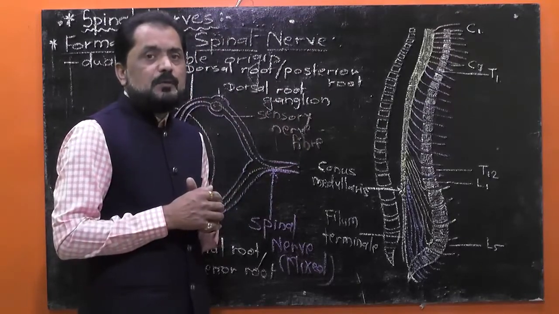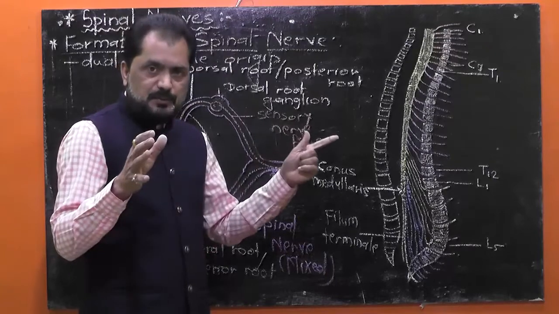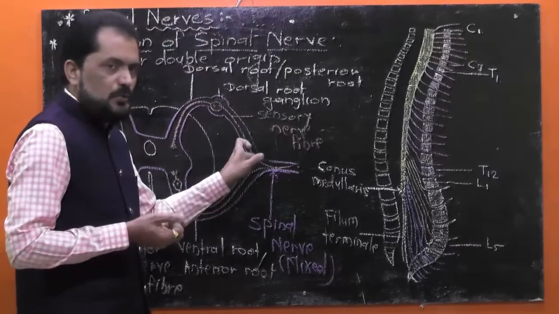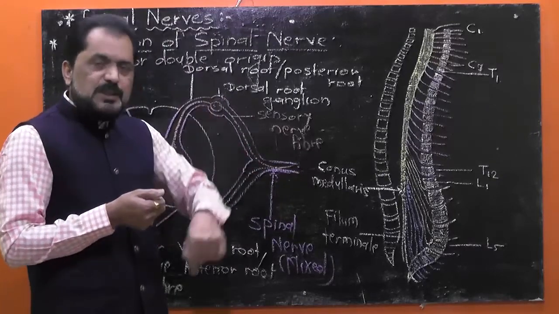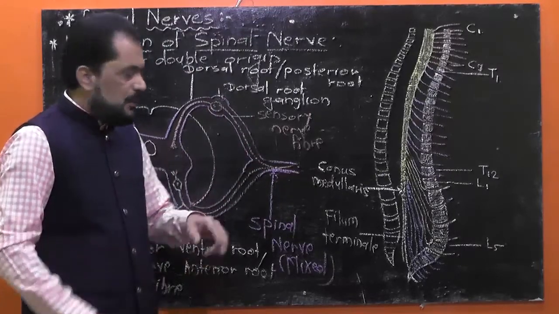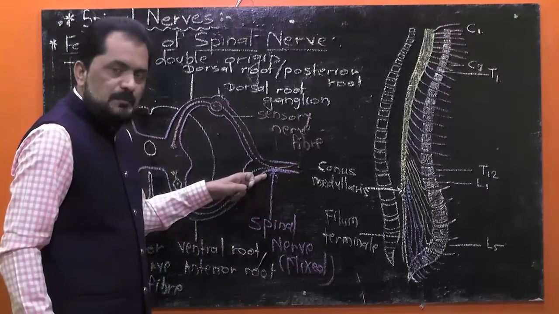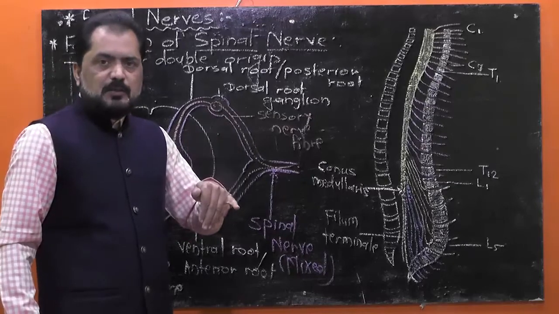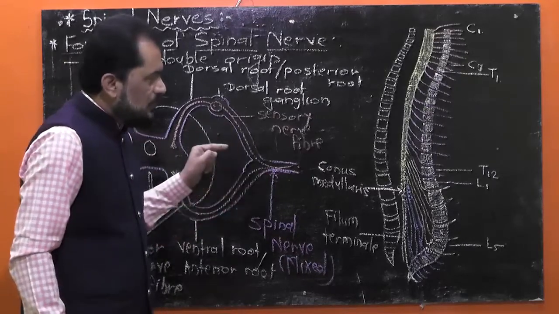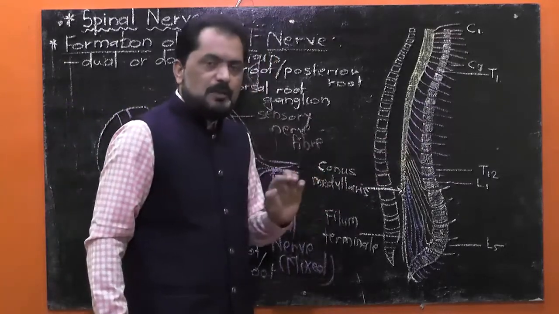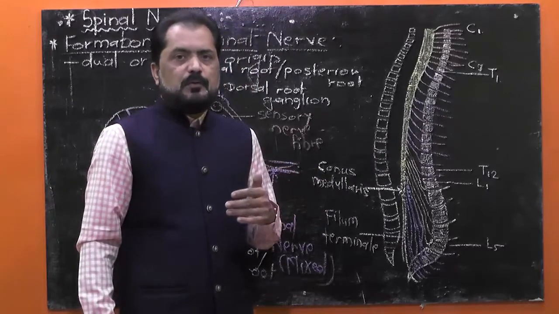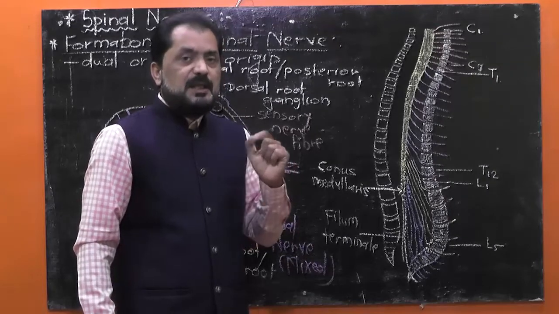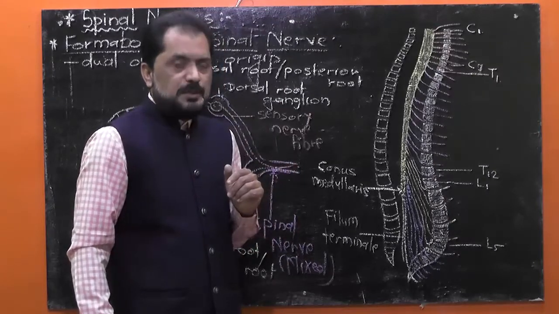Through intervertebral foramen. Please try to understand. I said that the dorsal root and ventral root fuse together within the cavity of vertebral column to form the spinal nerve. Then the spinal nerve comes out of the vertebral column through intervertebral foramen. It means these are small openings present in between two successive vertebrae.